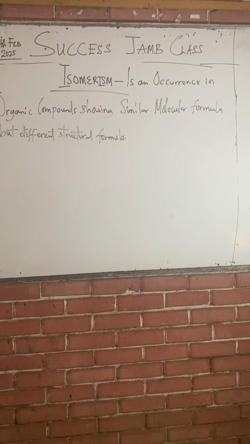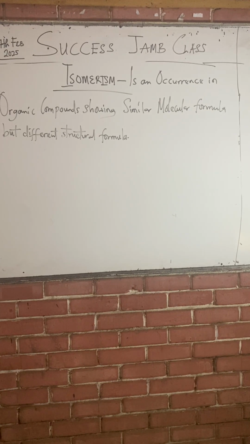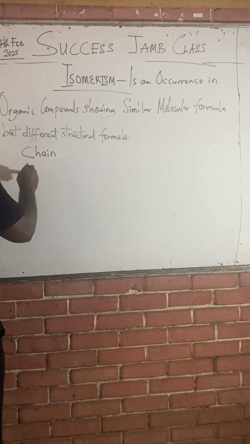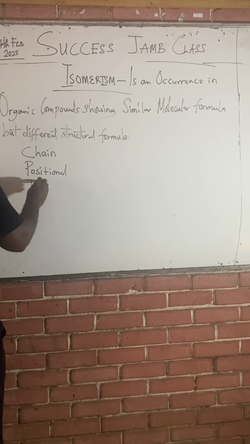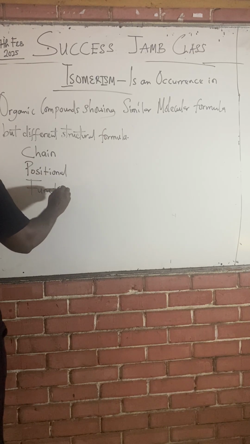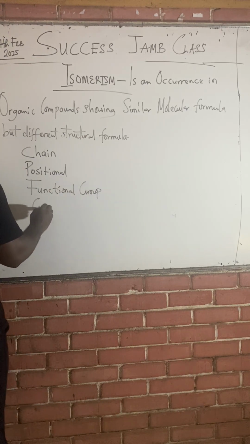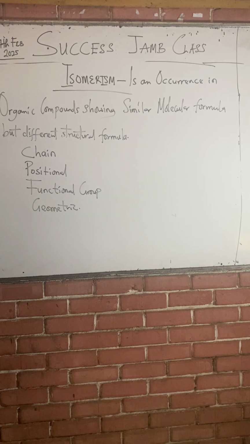Showing similar molecular formula but different structural formula. Class, we have types of isomerism. We have what we call chain isomerism. We have positional isomerism. We have functional group isomerism. And we have geometric isomerism. Class, there are still more types, but for Jamb's scheme of work, we have these 4 types.